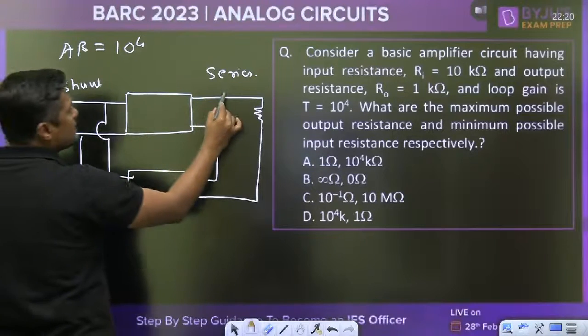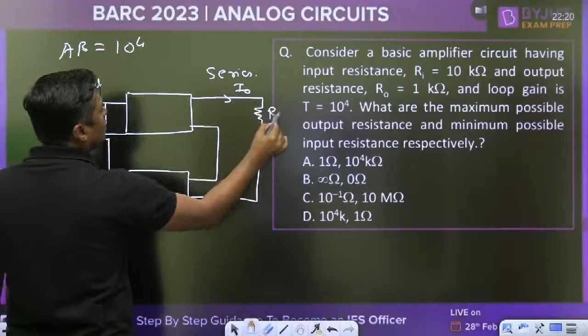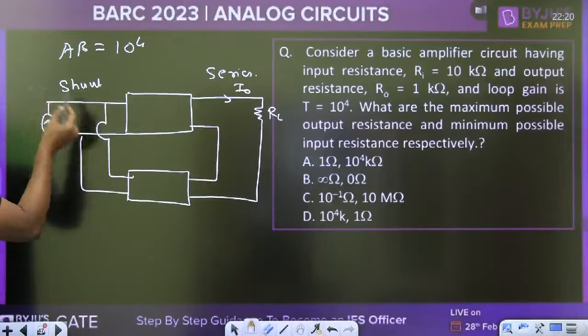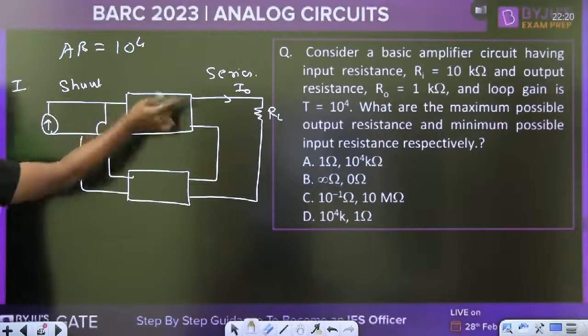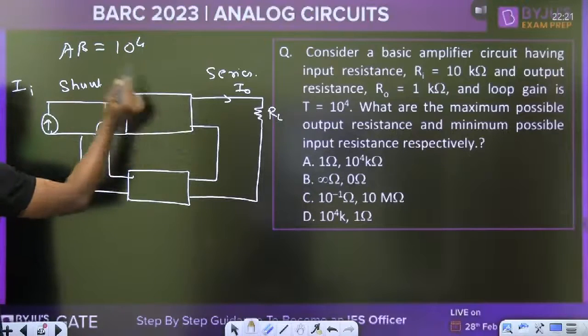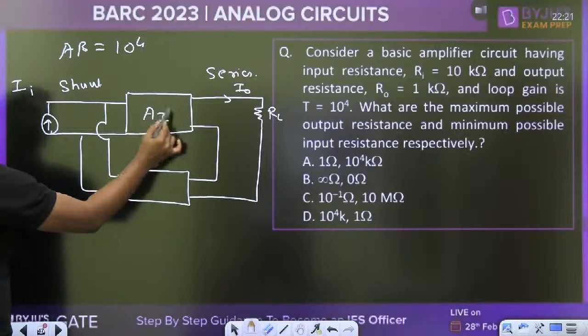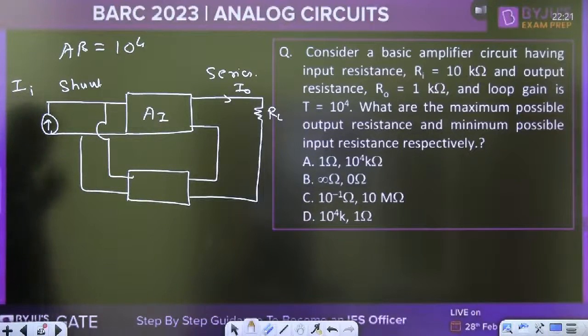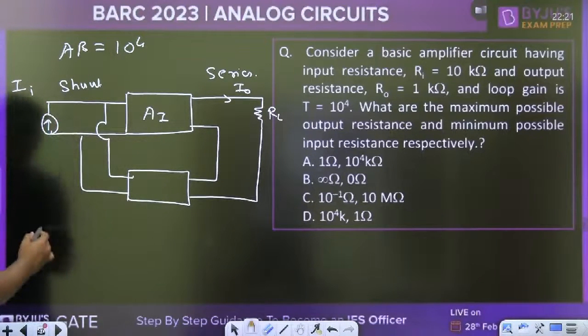Series means we are sampling the I0. Shunt means we are mixing the current. Current upon current, input current, output current. The basic amplifier is the current amplifier. Right. Loop gain is given. My dear friend, but remember, directly you can solve.